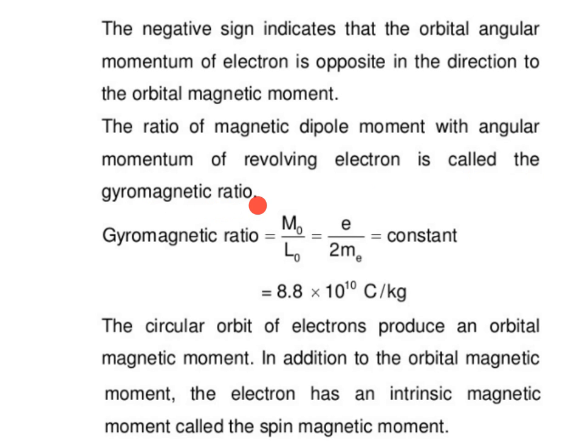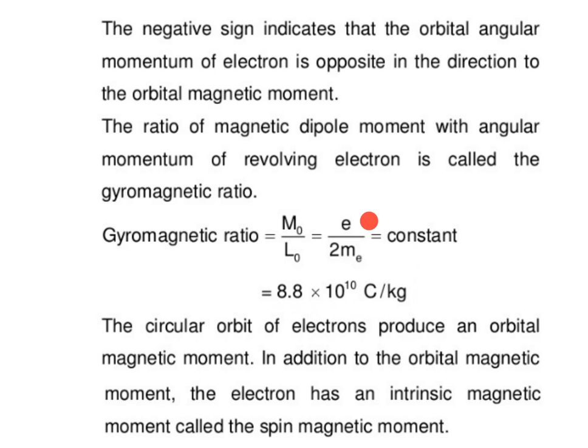What is the gyromagnetic ratio? It is the ratio of magnetic dipole moment to angular momentum of the revolving electron, that is equal to e upon 2 m_e. The value of this gyromagnetic ratio is constant, that is 8.8 into 10 to the power 10 coulomb per kg.